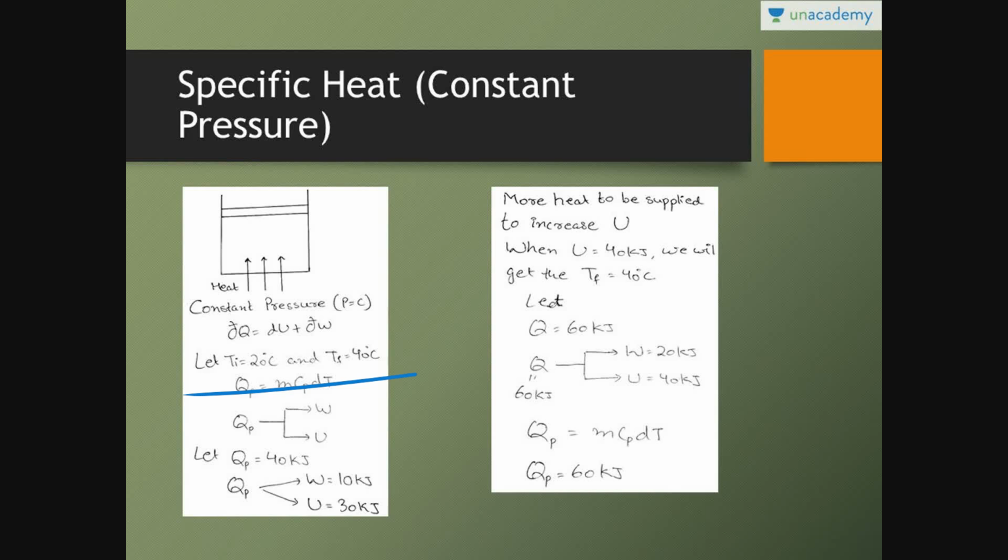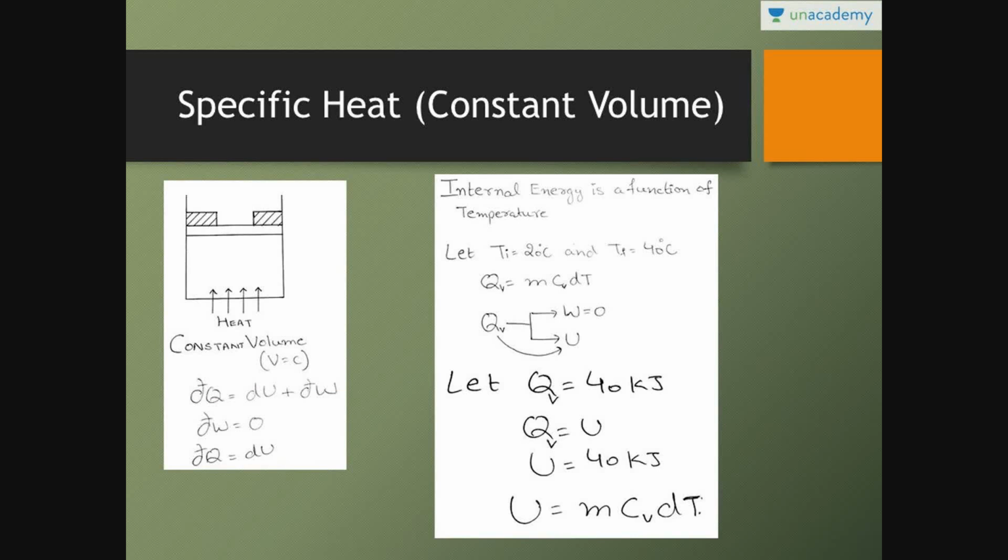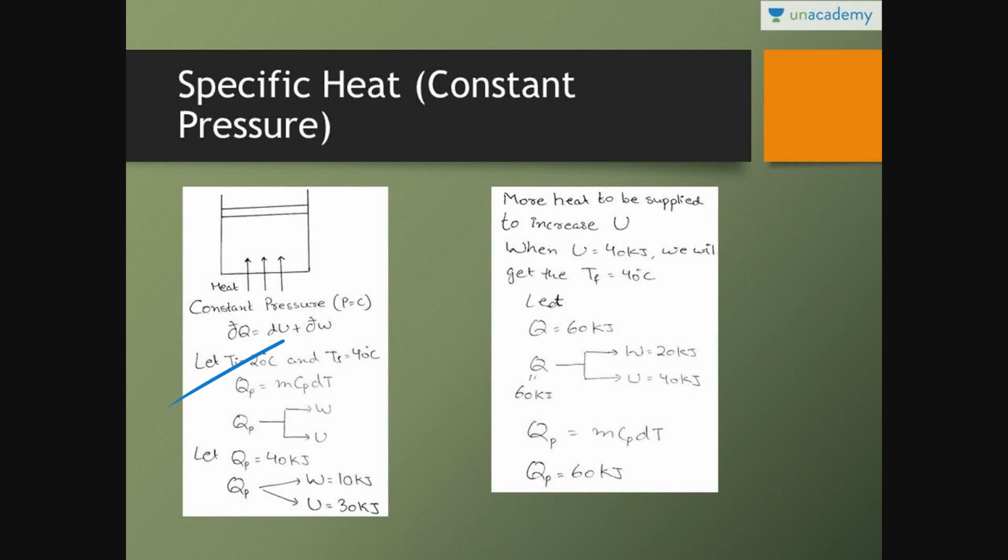दोनों केसेस में कंडीशन सेम है. Initial temperature is 20 degree Celsius and final temperature we want is 40 degree Celsius. Right. Now the same amount of heat is supplied as 40 kilojoules, but W is not 0. Let us suppose from this 40 kilojoule, 10 kilojoule is transformed to W and 30 kilojoule is transformed to internal energy.